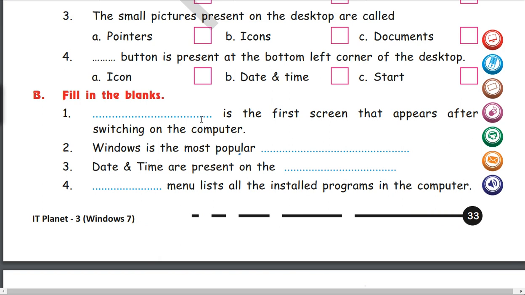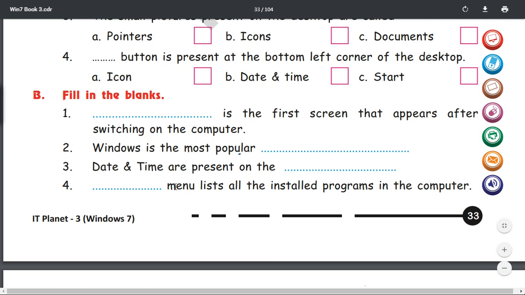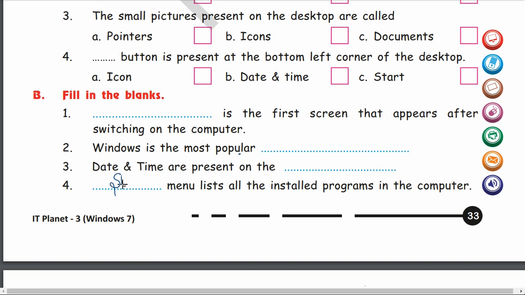Now, the Dash menu lists all installed programs. The Dash menu lists all the programs installed in the computer. What would be the answer? The answer is Start menu. Okay, so Start menu is the answer.